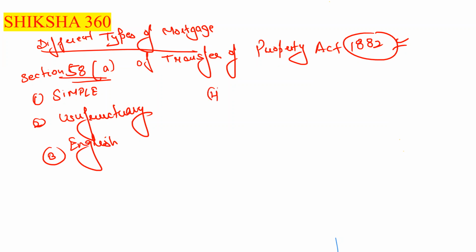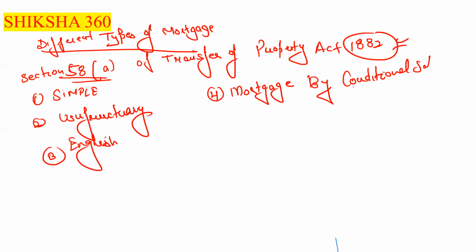Fourth is the mortgage by conditional sale. Fifth is the anomalous mortgage.